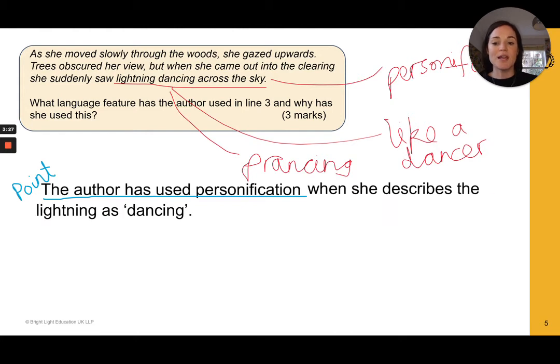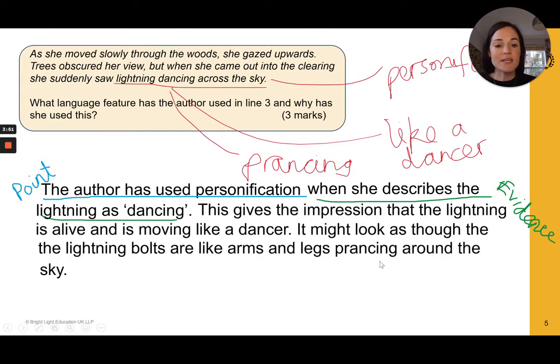When she describes the lightning as dancing. Here is my evidence, my E in my PEE method. The author has used personification when she describes the lightning as dancing. Then comes the evaluation, the second E in our PEE. And this is where I've got to explain why the author's used it. I said, this gives the impression that the lightning is alive and is moving like a dancer. It might look as though the lightning bolts are like arms and legs prancing around the sky.